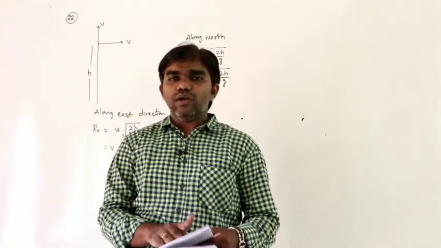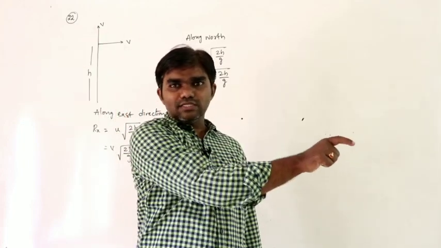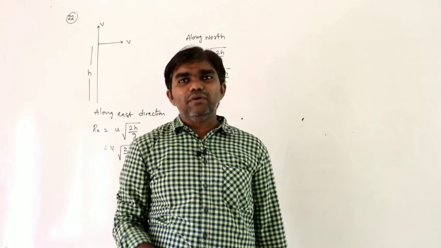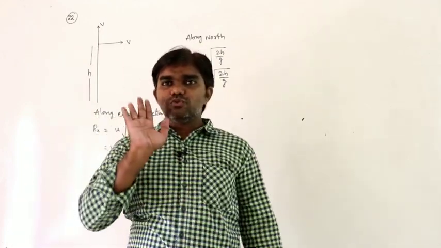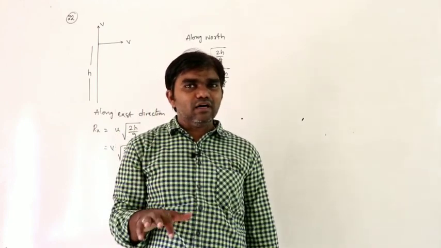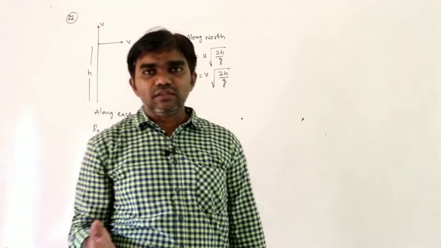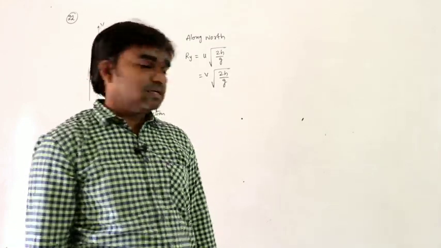So here one is towards the x-axis, one is towards the y-axis. What is the angle between these two? 90 degrees, because one is towards east, one is towards north. The angle between east and north is 90 degrees.